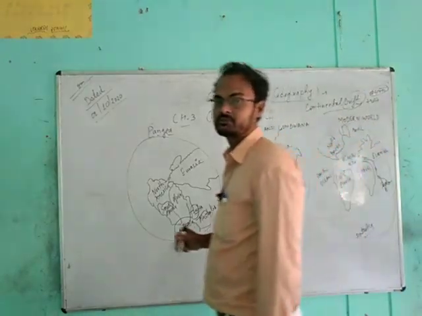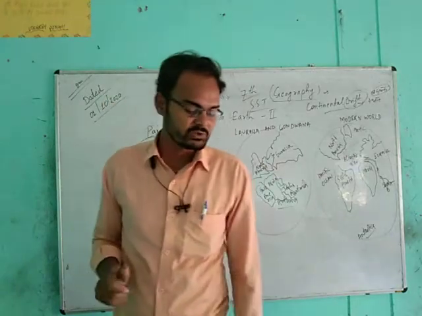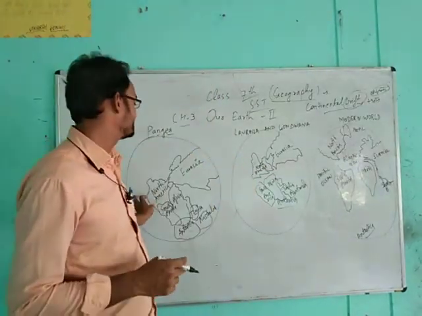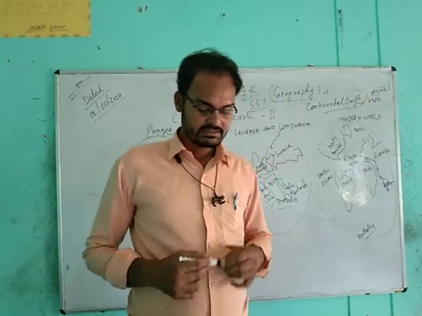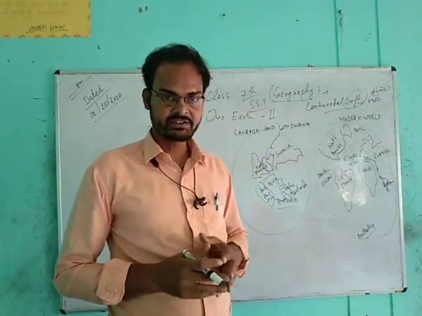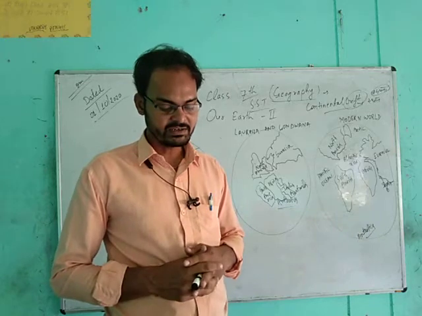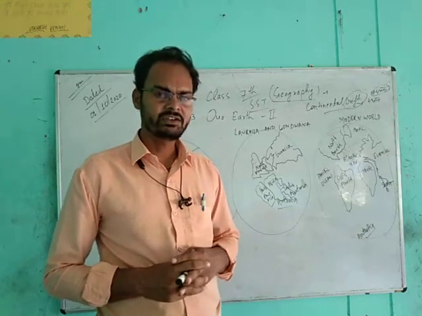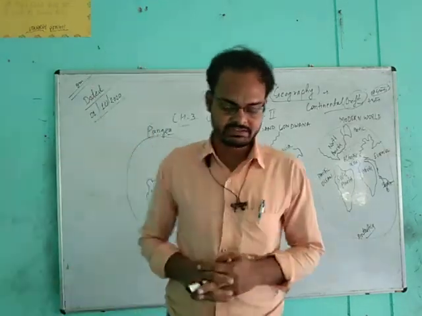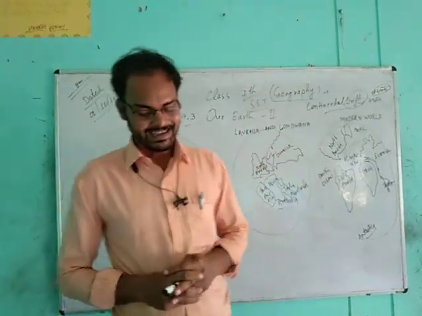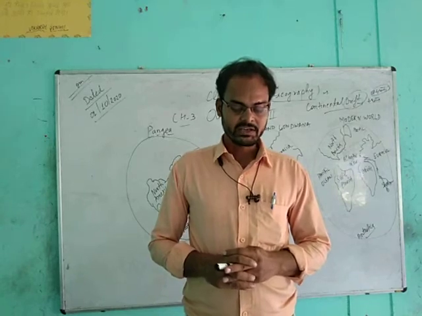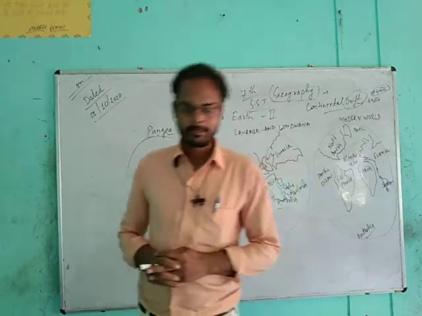These 3 figures show how these continents change their places, and this changing of continents has been put forward as the theory of continental drift, which was introduced by Alfred Wegener in 1912.